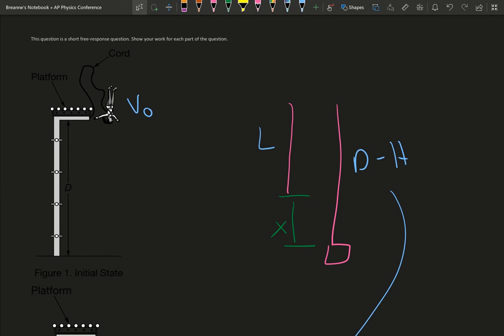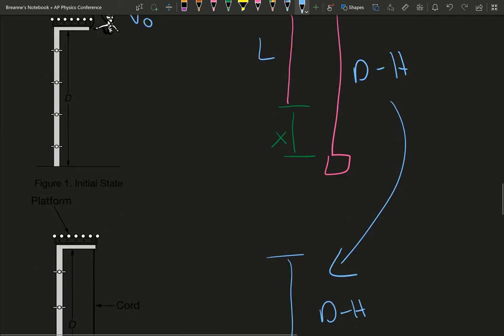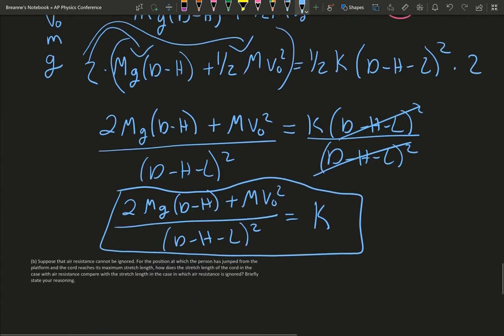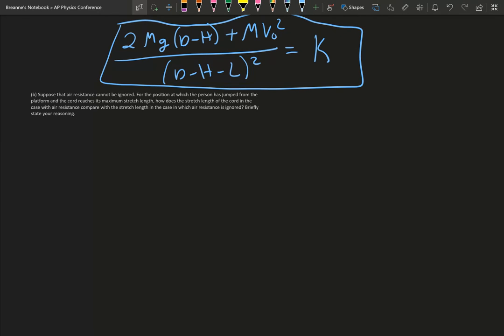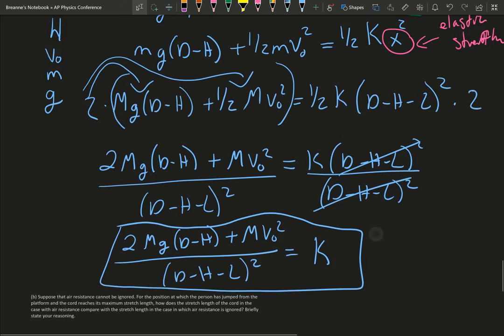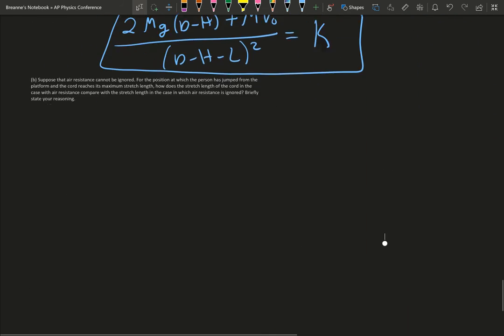And then the next step is realizing we need to figure out that stretch. So if the cord is L without the stretch, and we know the stretch, we can subtract those two. So there we go. So that's just part A. Woohoo! We're just at part A. So let's do part B.